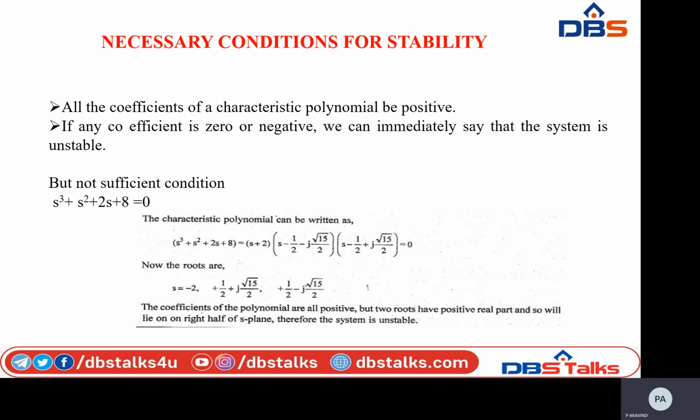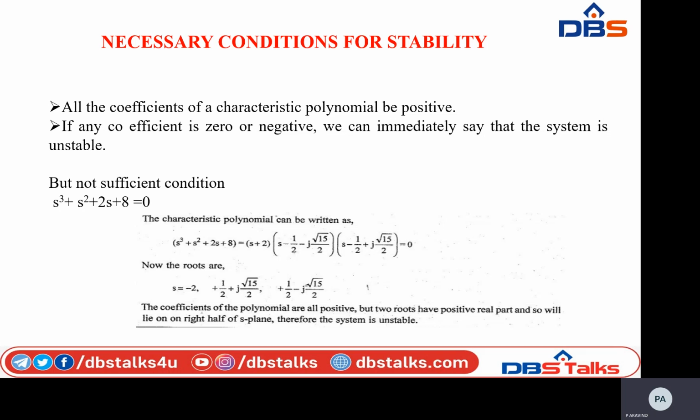So s equal to minus 2 is my first root, the second root is 1 divided by 2 plus j square root of 15 divided by 2, and the third root is 1 divided by 2 minus j square root of 15 divided by 2. These are the roots of my characteristic polynomial equation.